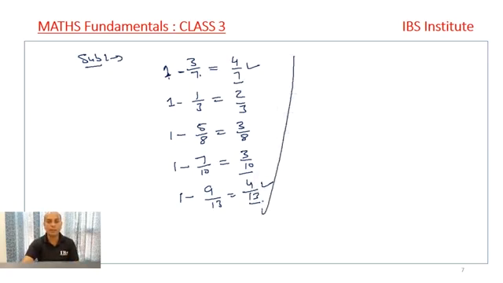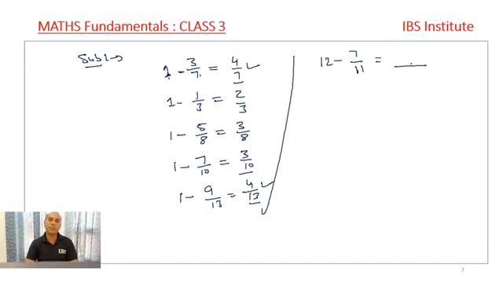Next, if we have a number bigger than 1, say 12 minus 7 by 11, how are we going to solve this question?